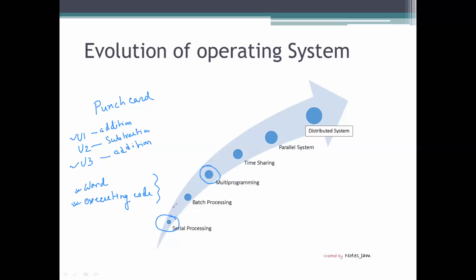In the previous two cases, the CPU is idle. Once we are printing the output, the CPU cannot perform any job, it is waiting. But in multi-programming, while we are getting the output through the IO devices, my CPU is not free, it is doing something else.